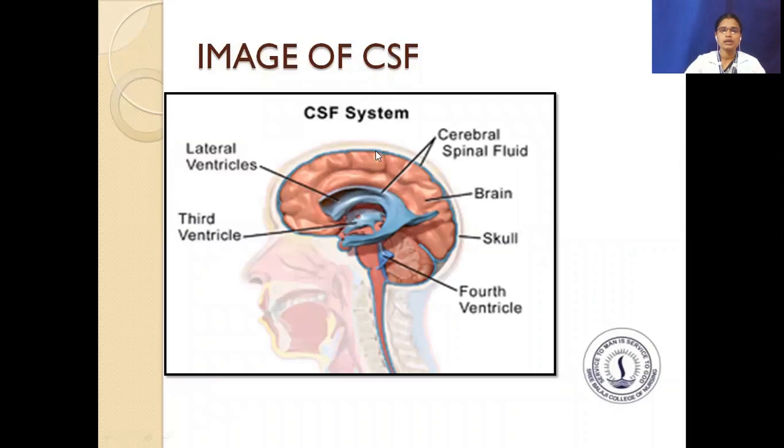Here, this is the image of CSF. We can see the human brain is covered with the skull. This is the lateral ventricles. This one is the third ventricle and this is the fourth ventricle. Inside we can see the CSF, that is cerebrospinal fluid, inside the brain. It is also circulated in the spinal cord and the vertebrates. This is the cerebrospinal fluid system.